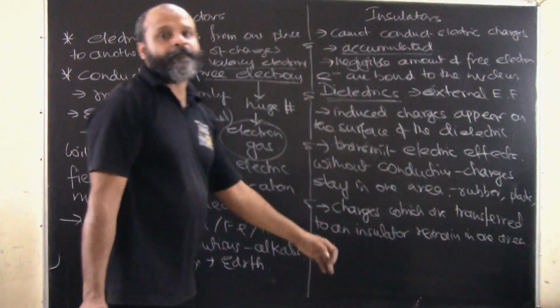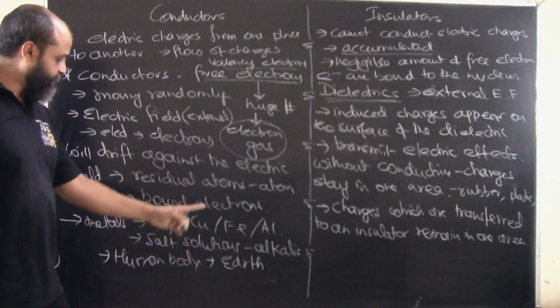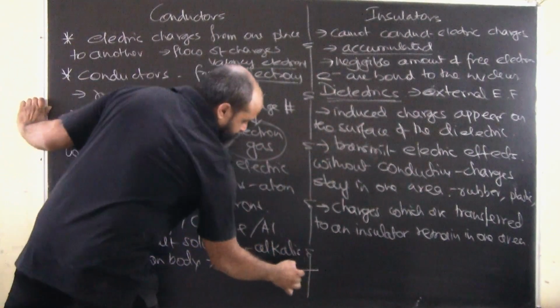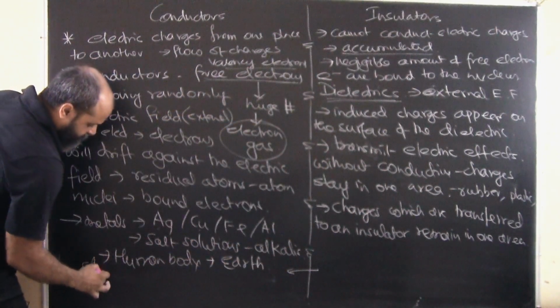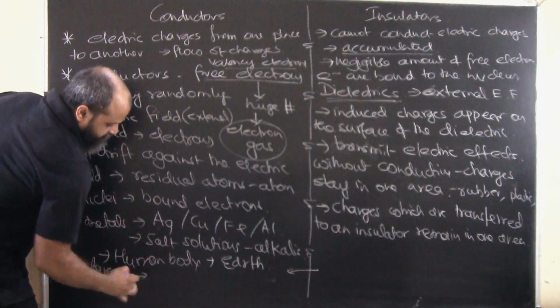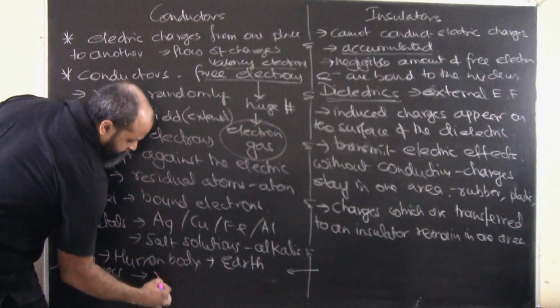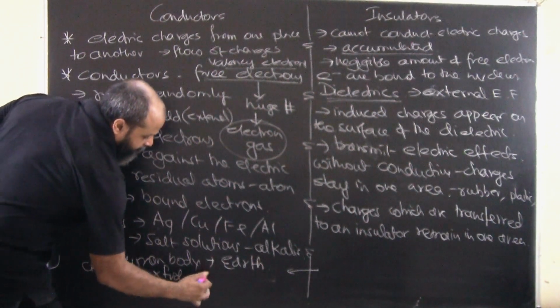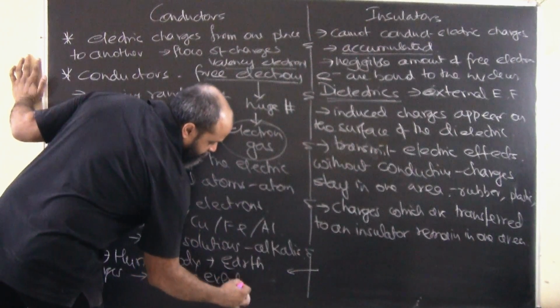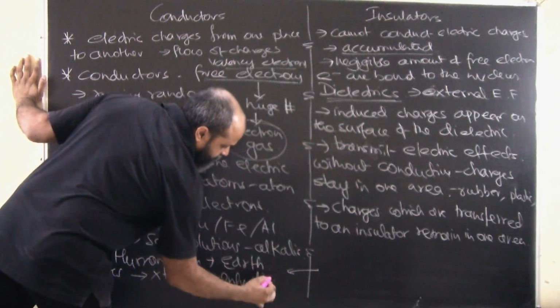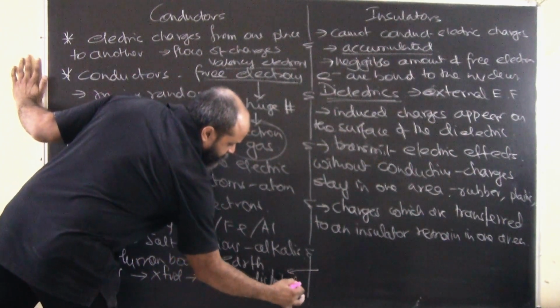They are not distributed. Whereas charges transferred to a conductor are evenly distributed across the body of the conductor.